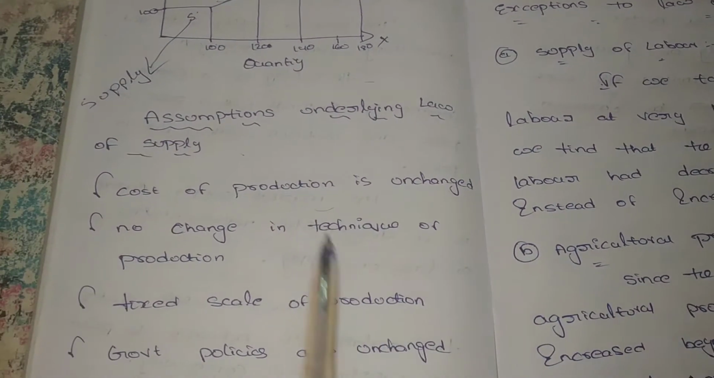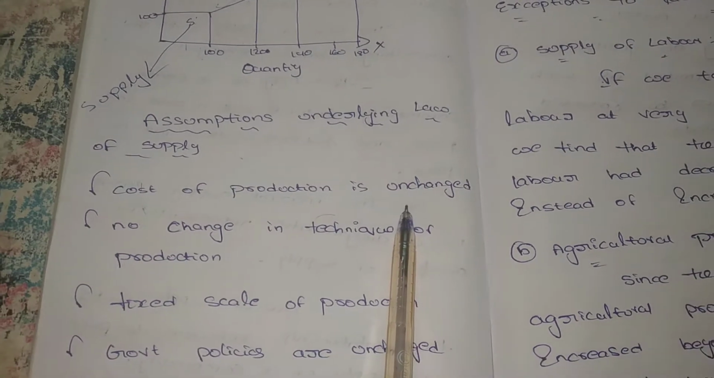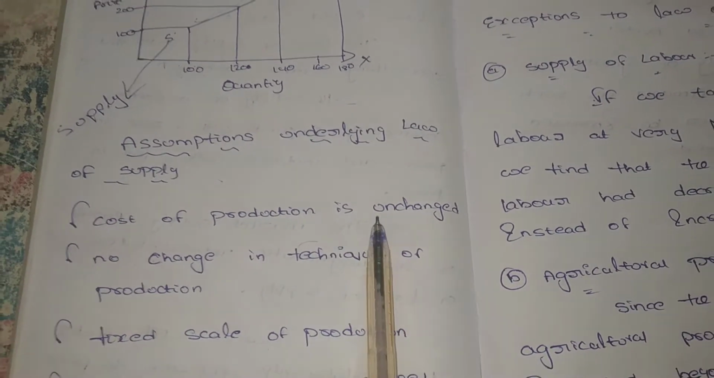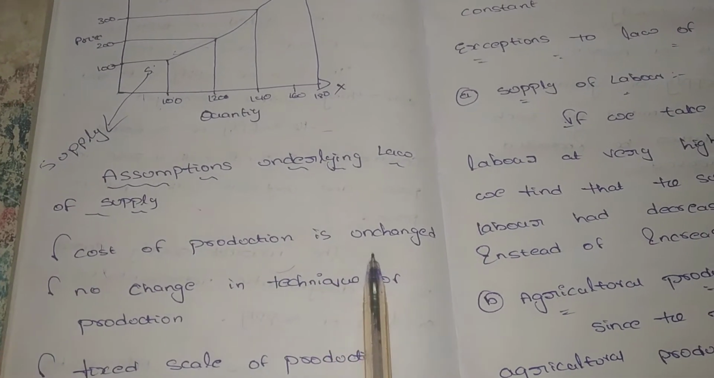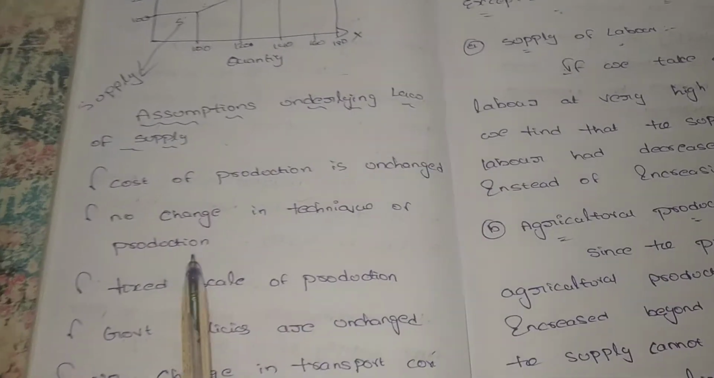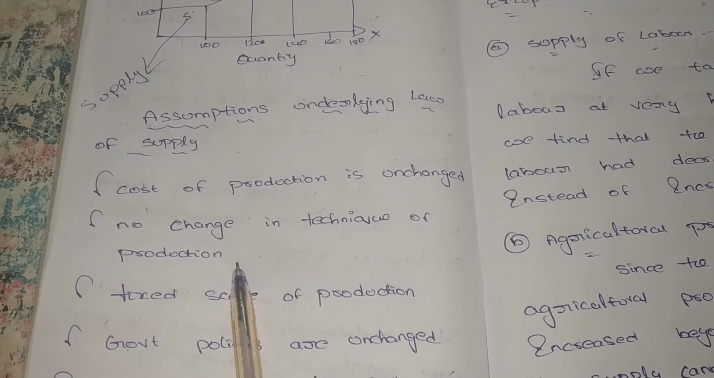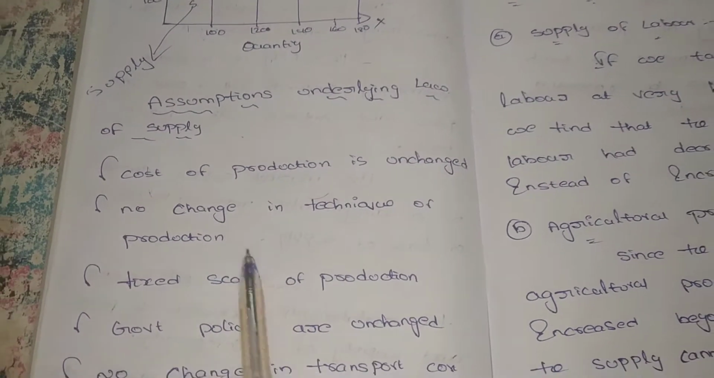What are the assumptions? Cost of production is unchanged. We already mentioned what the cost of production is. While we are producing one good, the cost of production of that particular good is 100 rupees, so the cost of production does not change. It is one of the assumptions. And next, no change in technique of production. There is no change in the technique of production while producing our goods.